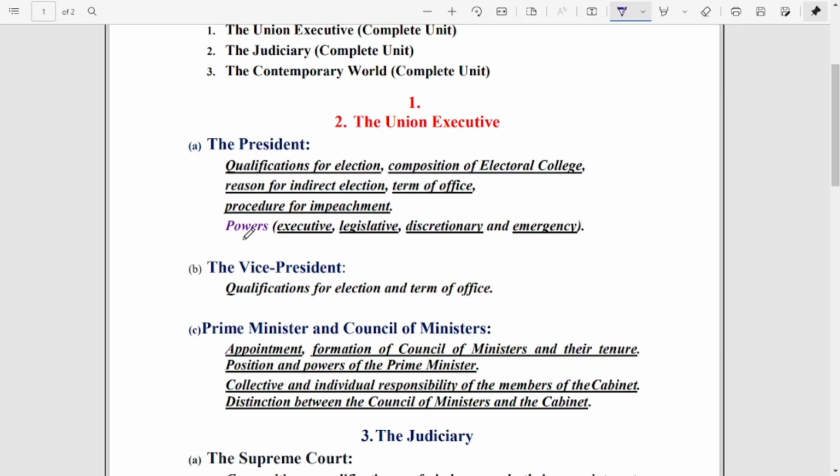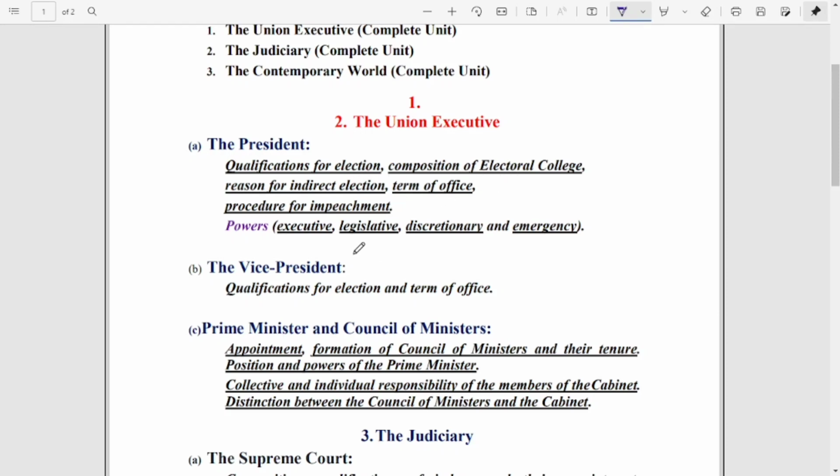And then the powers. Which powers do you have to go through? The first one is executive powers, then the legislative powers, then the discretionary powers, and the last one is the emergency powers of the president. So overall, from this first topic of the union executive, that is the president, you have to go through all these topics one by one. Don't get confused with the textbook, different books are there with you. Just find these topics in your textbook and go through them one by one.